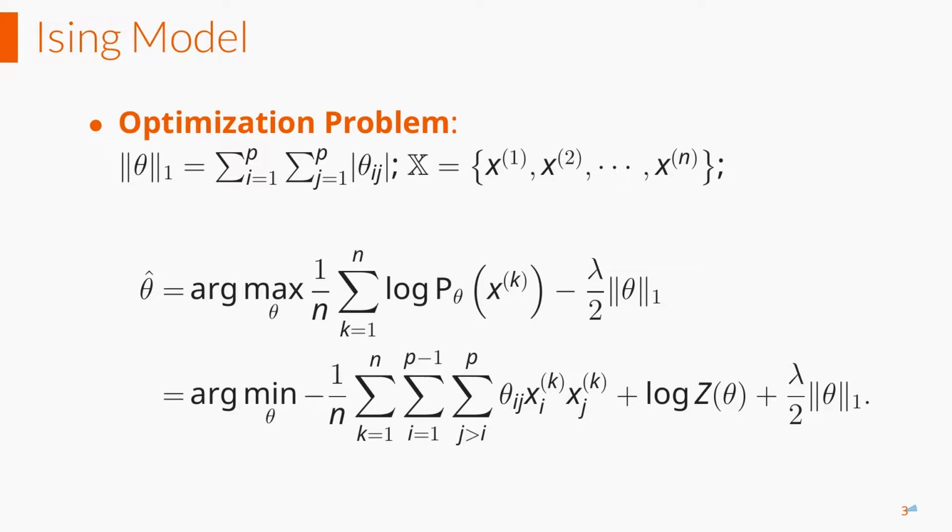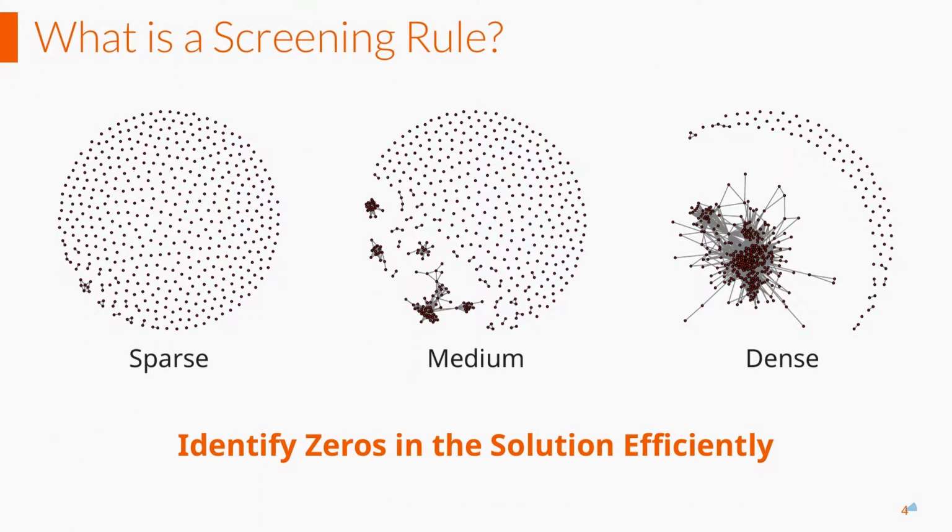However, because of the existence of the partition function, directly solving for theta is an NP-hard problem. To deal with this, we now propose a screening rule. So what is a screening rule? A screening rule is a technique to detect the zeros in the optimal solution with only a little and even